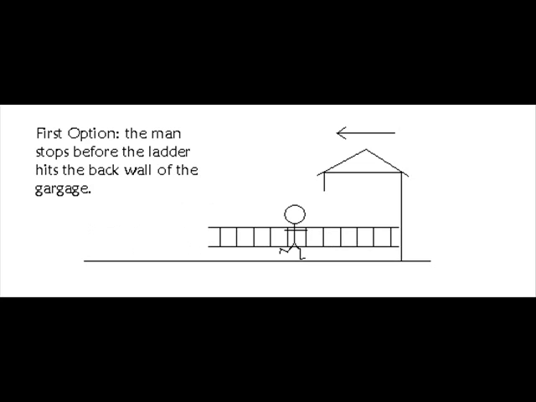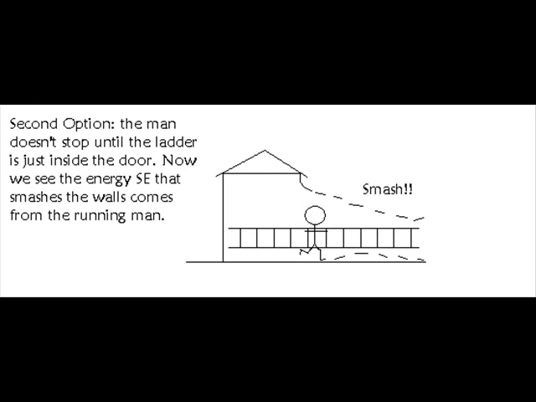The running man's first option is to stop short of having the ladder hit the back wall of the garage. But as you can see, if the man does this, he will not be completely inside the garage. The second option is to have the man continue to run until the back end of the ladder is inside the garage. But we can see in the illustration what happens here. He smashes through the back wall of the garage with the ladder long before the door is shut behind him.